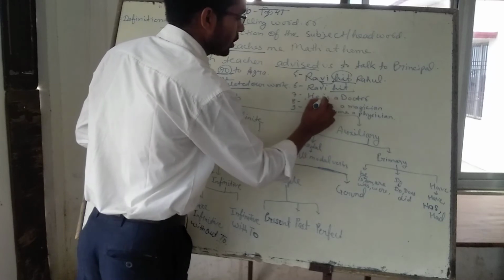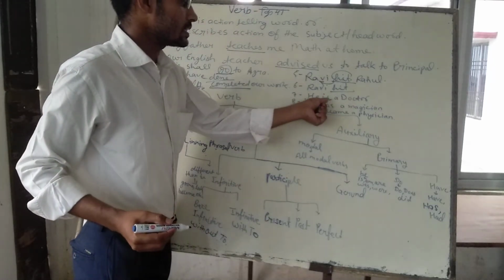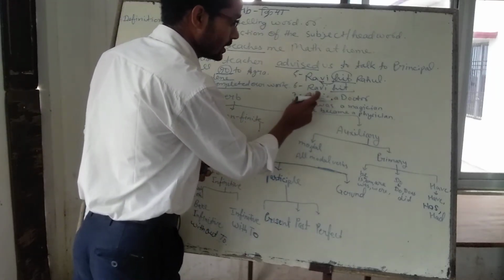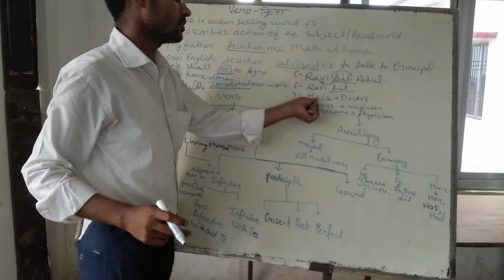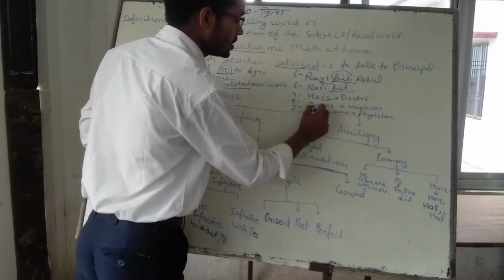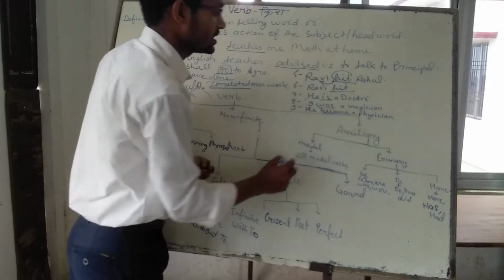Here: he is a doctor. Though it is not a main verb, it is a linking verb, yet it is telling something, adding something to the head word, the pronoun he. Similarly: I was a magician, he became a physician.